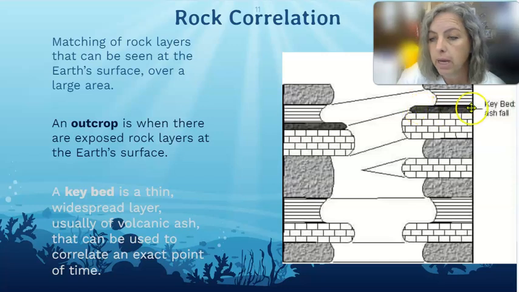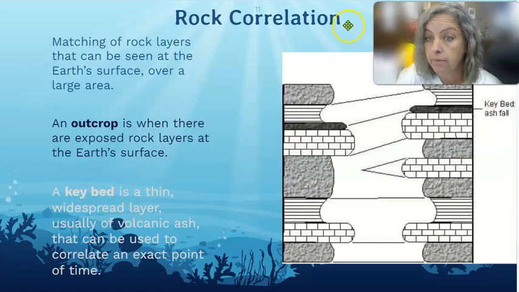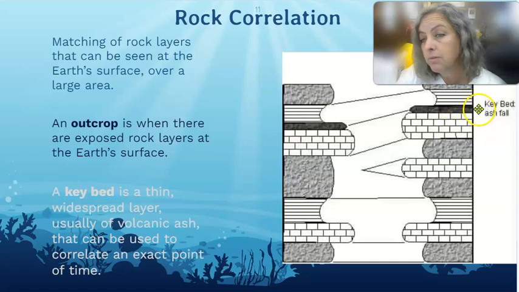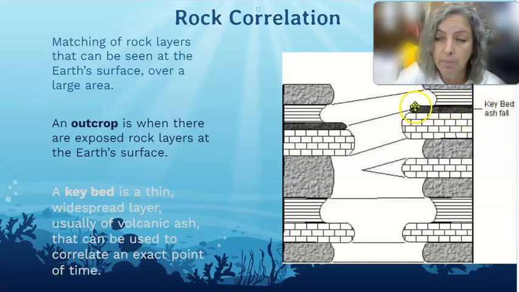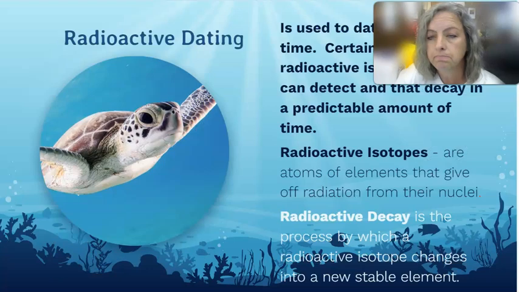And also, I want to point out a key bed. Key beds help us to age rocks too. They are usually a result of volcanic activity, usually ashfall from some sort of volcanic activity, and we can date that ashfall using what's called carbon dating, and that's absolute dating. So key beds can help us age rocks too, because they allow us to age rocks based on when the last volcanic eruption happened, and they can help us determine how old the rocks are above that and just below that, right? So those are pretty cool.